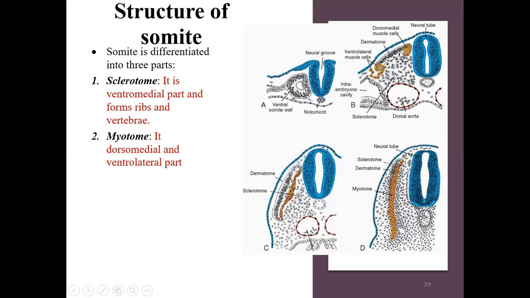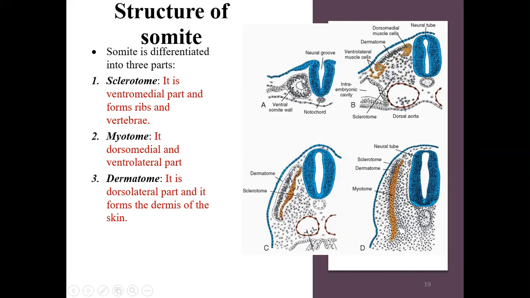Then comes the myotome. It is the dorsomedial, this one is the dorsal part. So the dorsomedial part and the ventrolateral part of the somites will form the myotome. And finally, the dermatome, it is the dorsolateral part. So the dorsolateral part will be forming the dermatome.